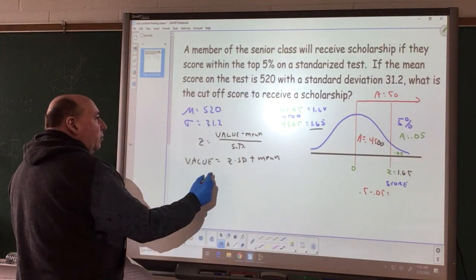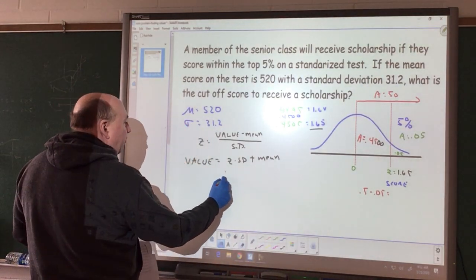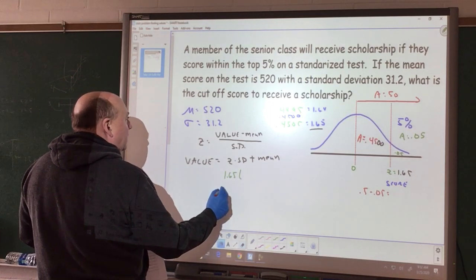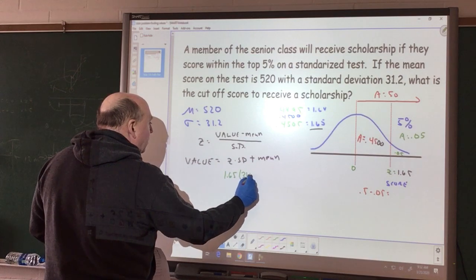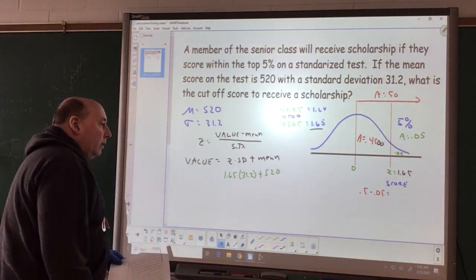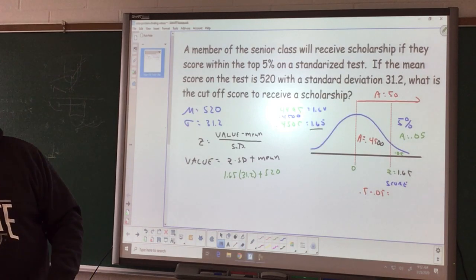So if we take a look, we have 1.65 times our standard deviation of 31.2 plus our mean of 520. We can clickety-clack that through.